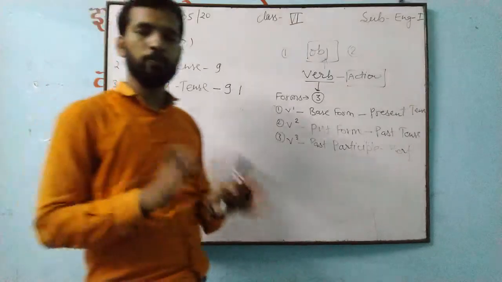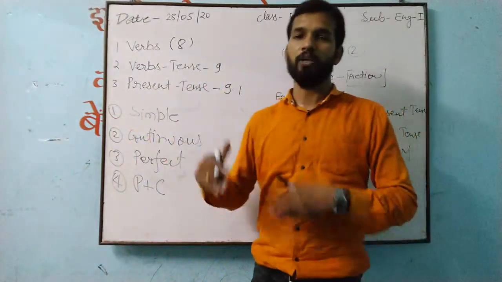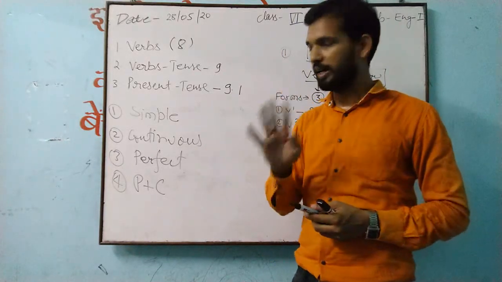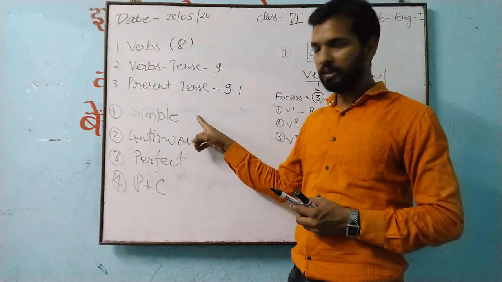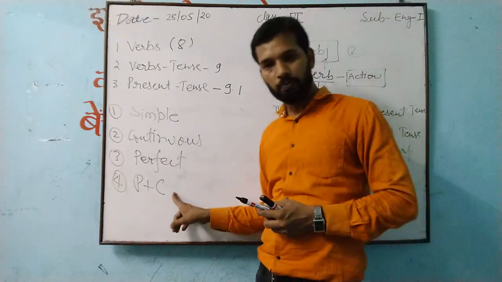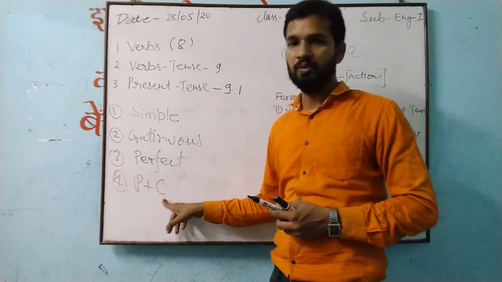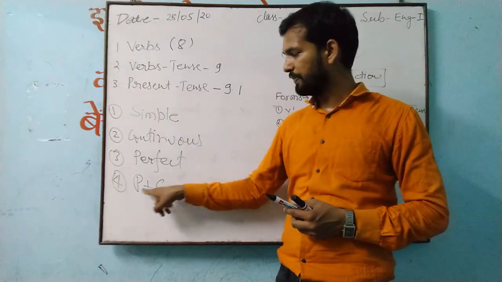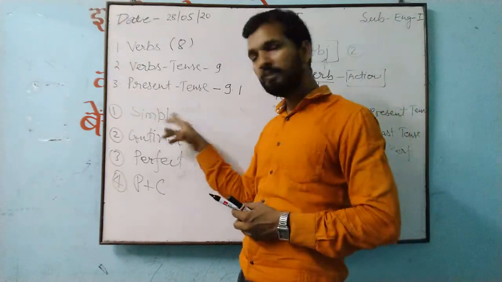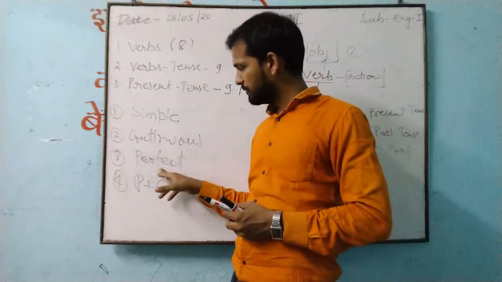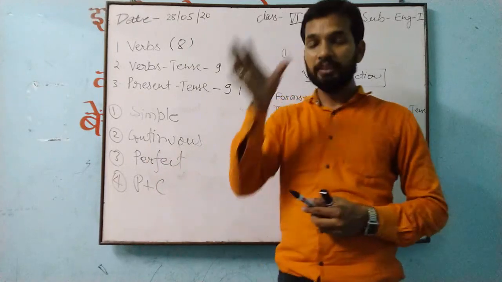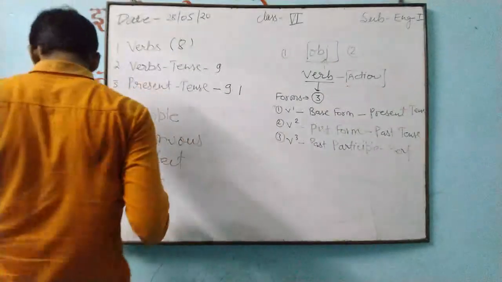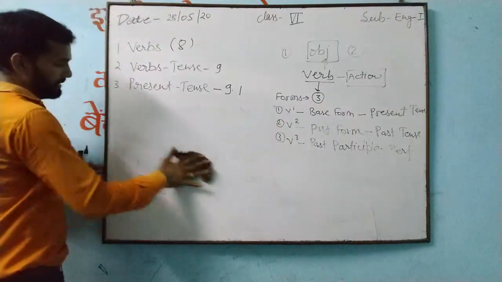Whether we are talking about present tense, past tense or future tense, any tense will have 4 kinds. First one, simple present, present continuous, present perfect, present perfect continuous. In the same way, simple past, past continuous, past perfect, past perfect continuous. In the same way, simple future, future continuous, future perfect, future perfect continuous. This you will get. But today we have to start with present tense. See, in this present tense, what will you get?